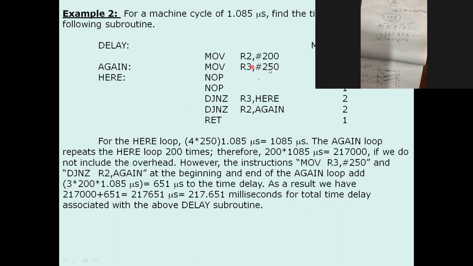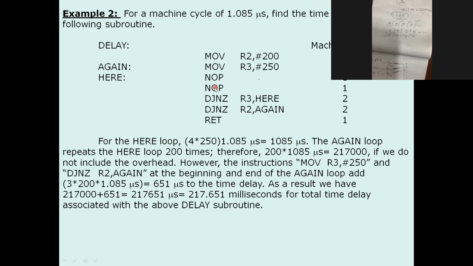Next, this is another program. So what are the function of this program? Here just 2 NOP. So what will be the calculation? This is 1 plus 1 plus 2, that is 4. 4 into 250. Just see the calculation. All the cycles are calculated, then it will be added. So this is 1 plus 1 plus 2, this is a 4. So in this way you can calculate.